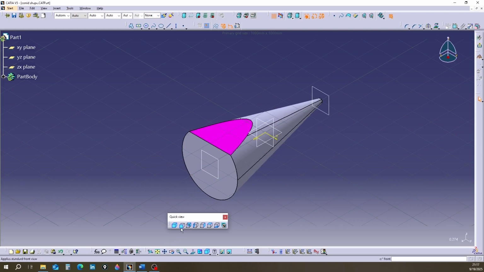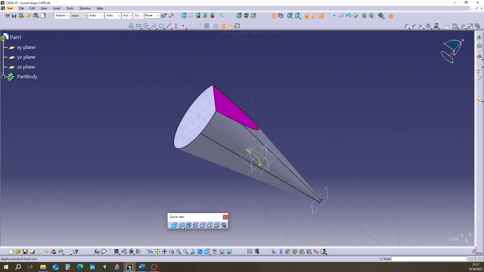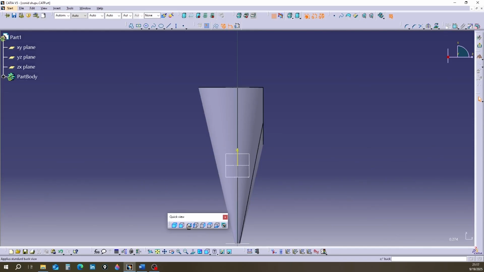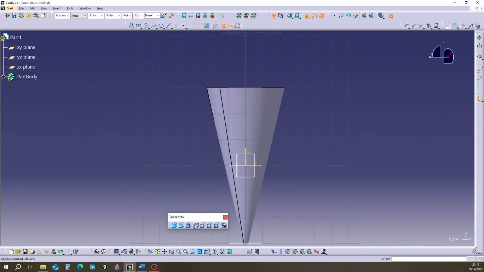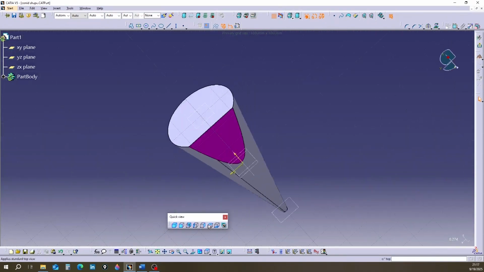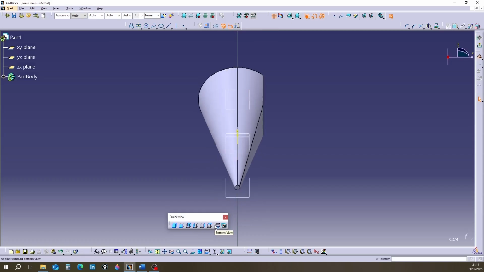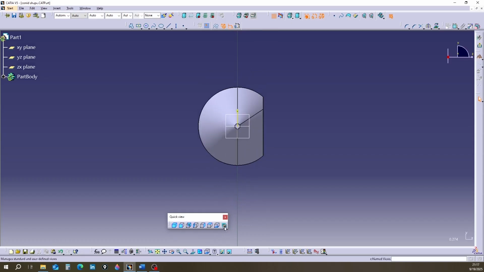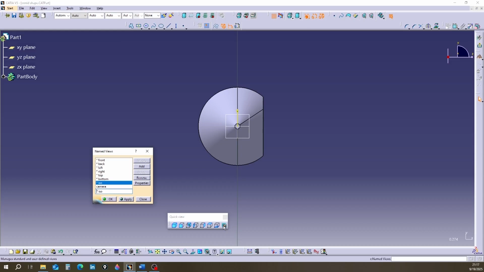The other 6 commands each adjust the viewer's perspective from one direction. For example, front view adjusts the viewer's perspective from the front. The last command on this toolbar is called named view. With this tool, we can create a new and a specific view angle at any desired rotation and angle. Click on the tool. The named view window appears.